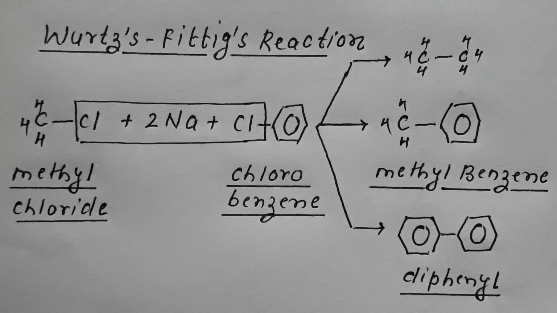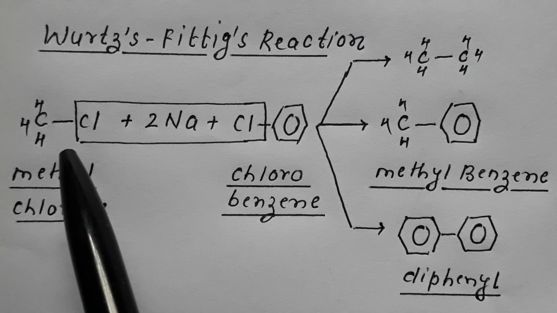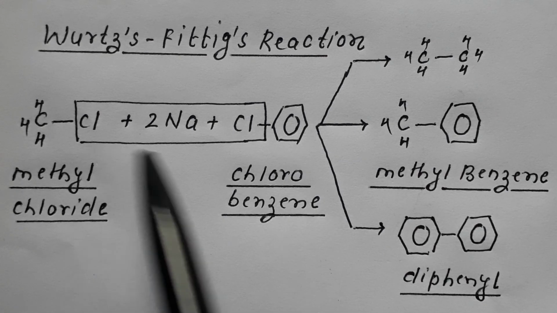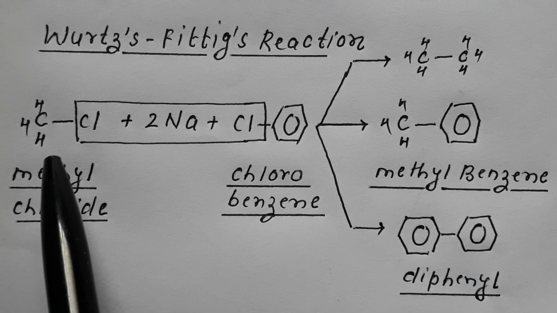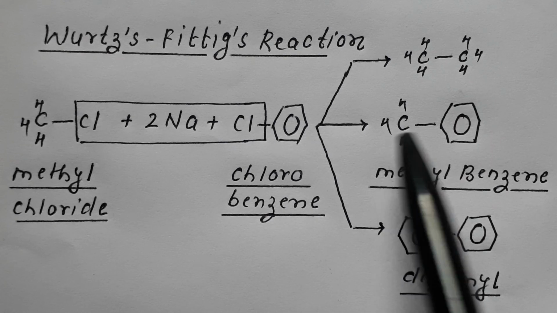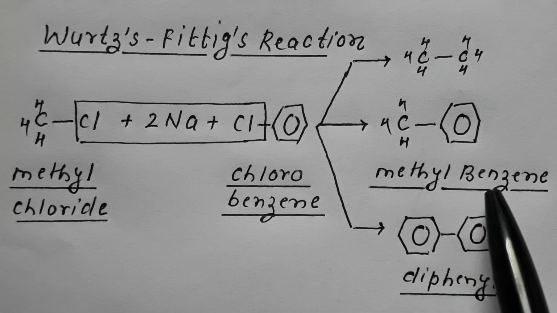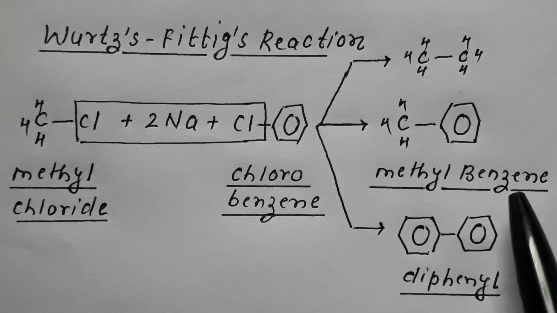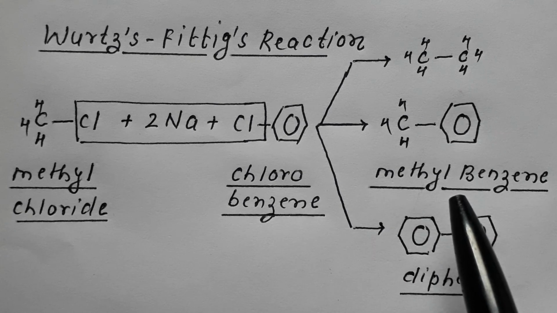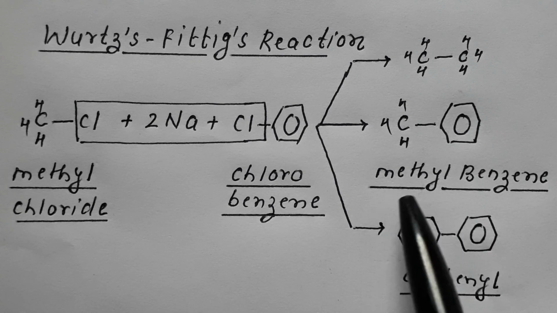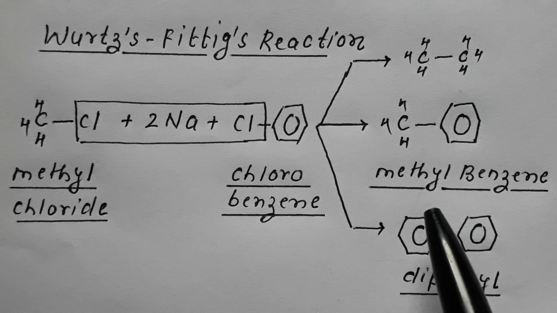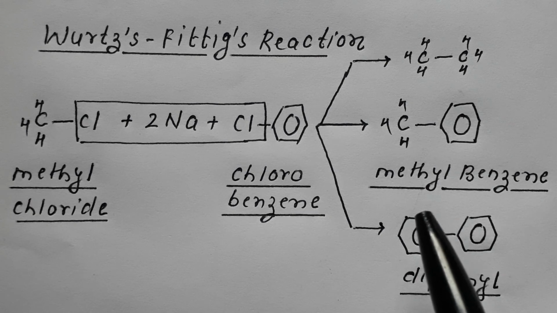What are the possibilities? The first is that one molecule of haloalkane reacts with one molecule of haloarene to give alkyl benzene. Over here we are getting methyl benzene, which is termed toluene. Remember, we can easily convert toluene into benzoic acid. We can also convert toluene into benzaldehyde. Very important. I will deal with it later.